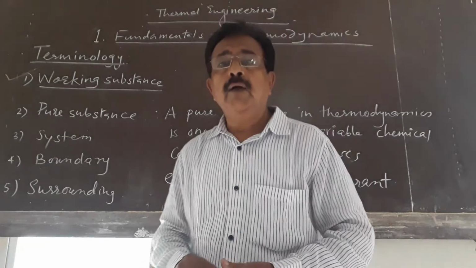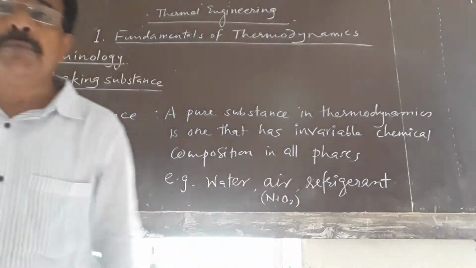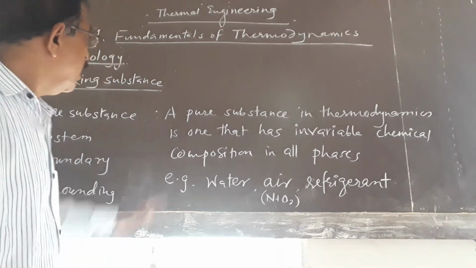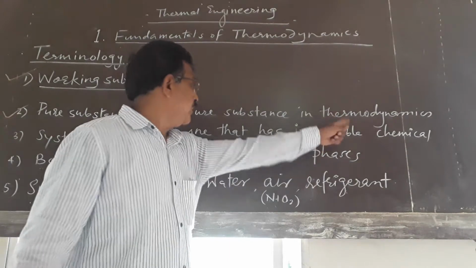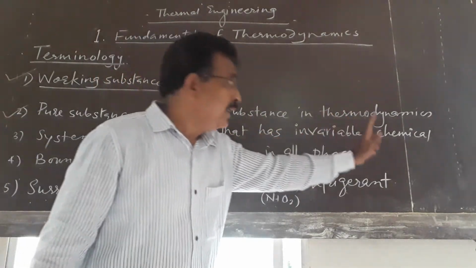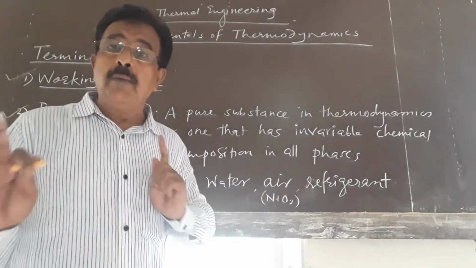Now, we will see what a pure substance is. In thermodynamics, what is the meaning of pure substance? A pure substance in thermodynamics is one that has invariable chemical composition in all phases.